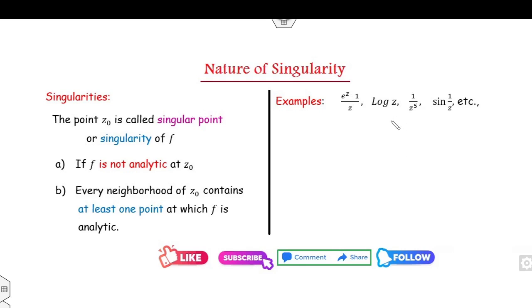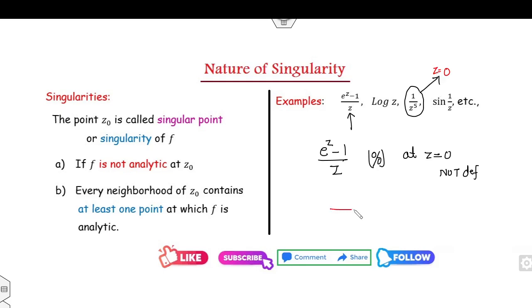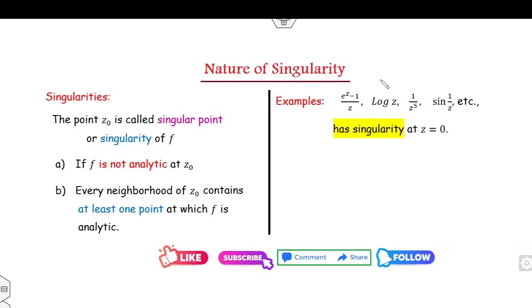More examples: the first function, e raised to power z minus 1 over z. What is the value at z is equal to 0? It's a 0 over 0 form. So once it's a 0 by 0 form, that means it is not defined. Similarly, you can see 1 over z raised to power 7. At the point z is equal to 0, it is infinity. That's not defined. But if you consider the neighborhood of 0, any point in the neighborhood, all these functions are well defined. Hence, z is equal to 0 is a singular point of this function.